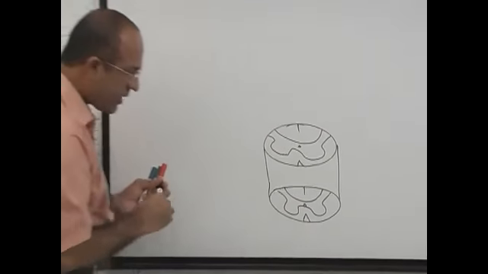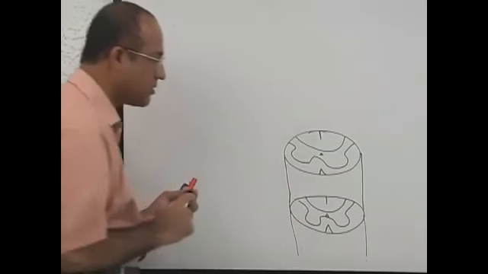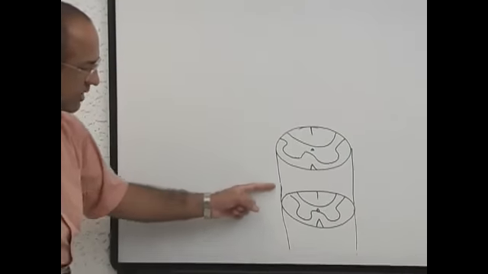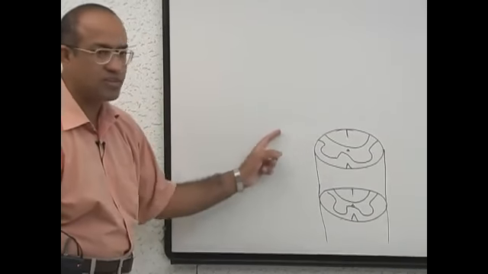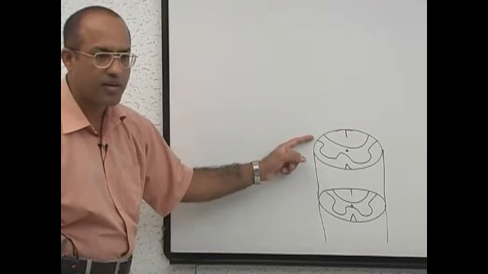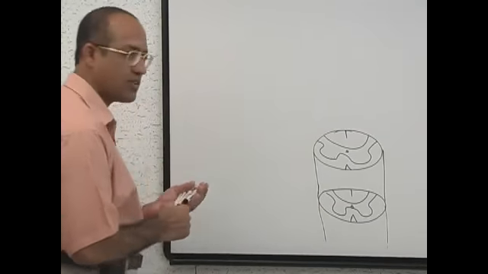Now, these are two sections of spinal cord I have shown you. Of course, the spinal cord is going down. Let's suppose this spinal cord area is receiving sensations from the lower limb, and this area is receiving sensations from the upper limb. Now, how do the sensations come for the dorsal column system?